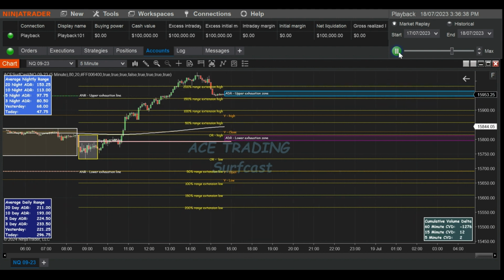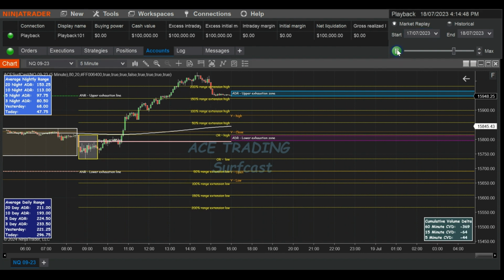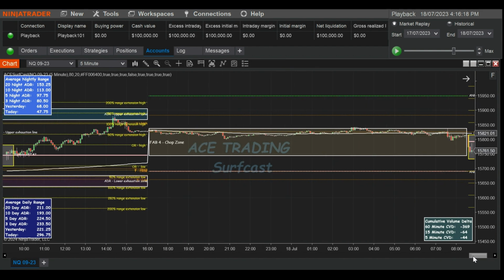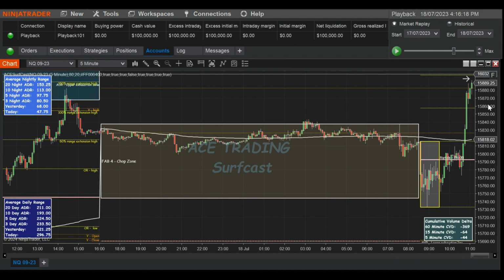Okay, and then we're going to get close to the end of the day, and there we go, at the end of the day. Okay, so you can see how that price did come back to that exhaustion zone, push past probably that opening candle. Just gives you that bit of information that you're not going to get from a lot of other indicators.